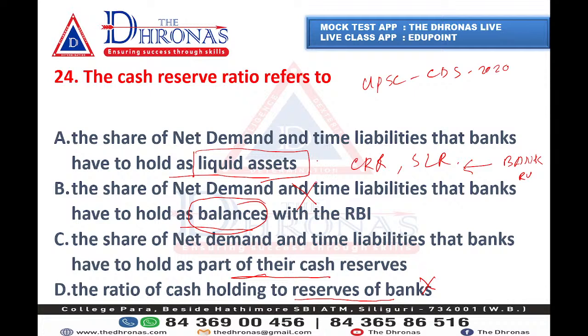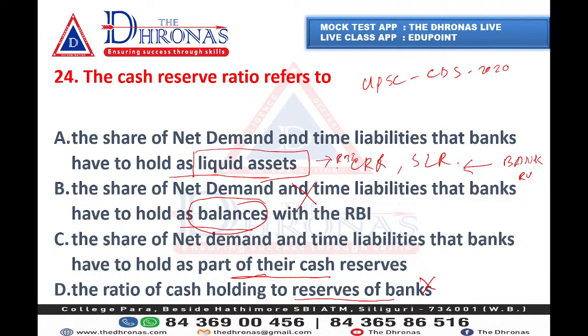In this term, they're not saying anything about RBI. They're just skipping that. But that money basically has to be held as liquid asset. Liquid asset means gold or cash, not government securities or others.